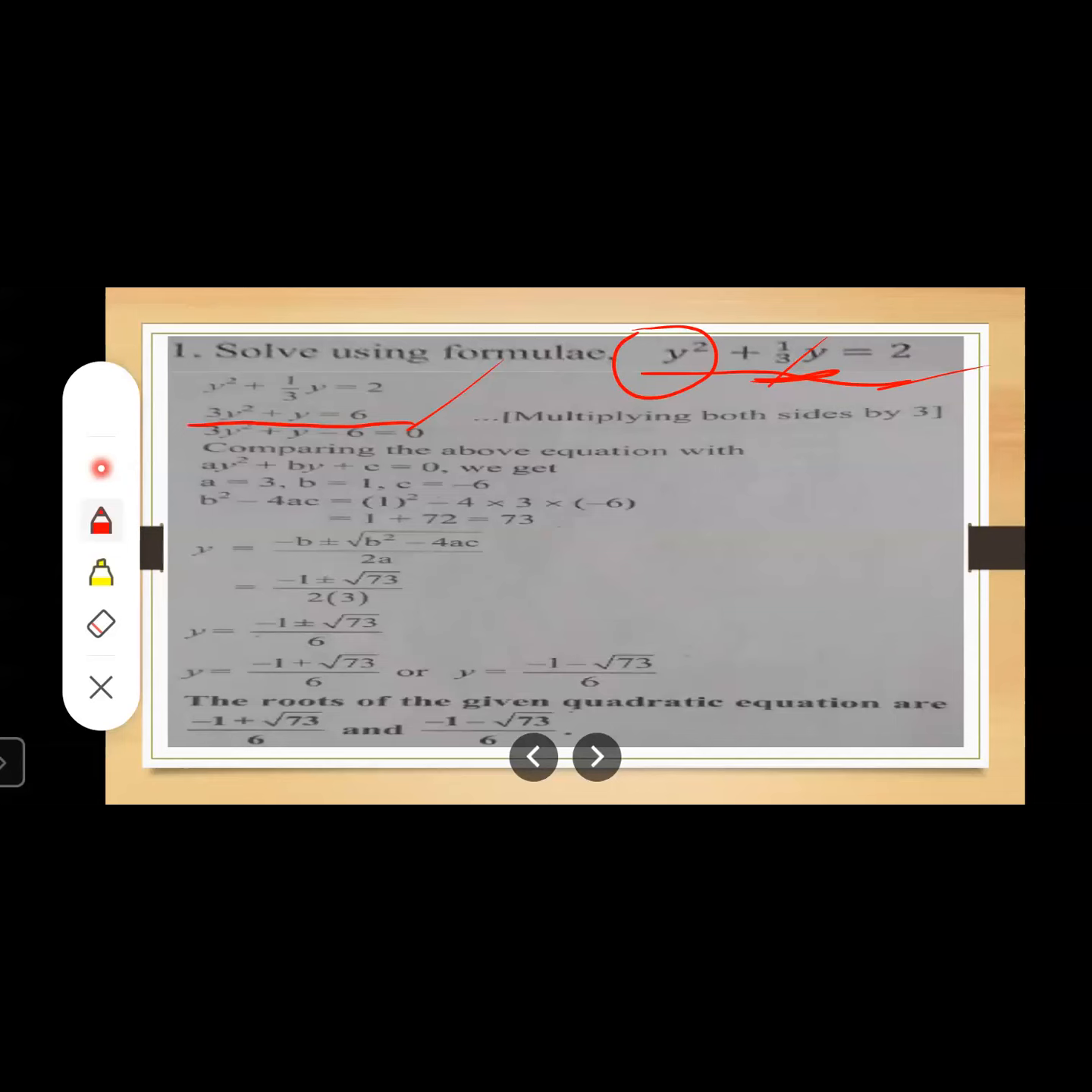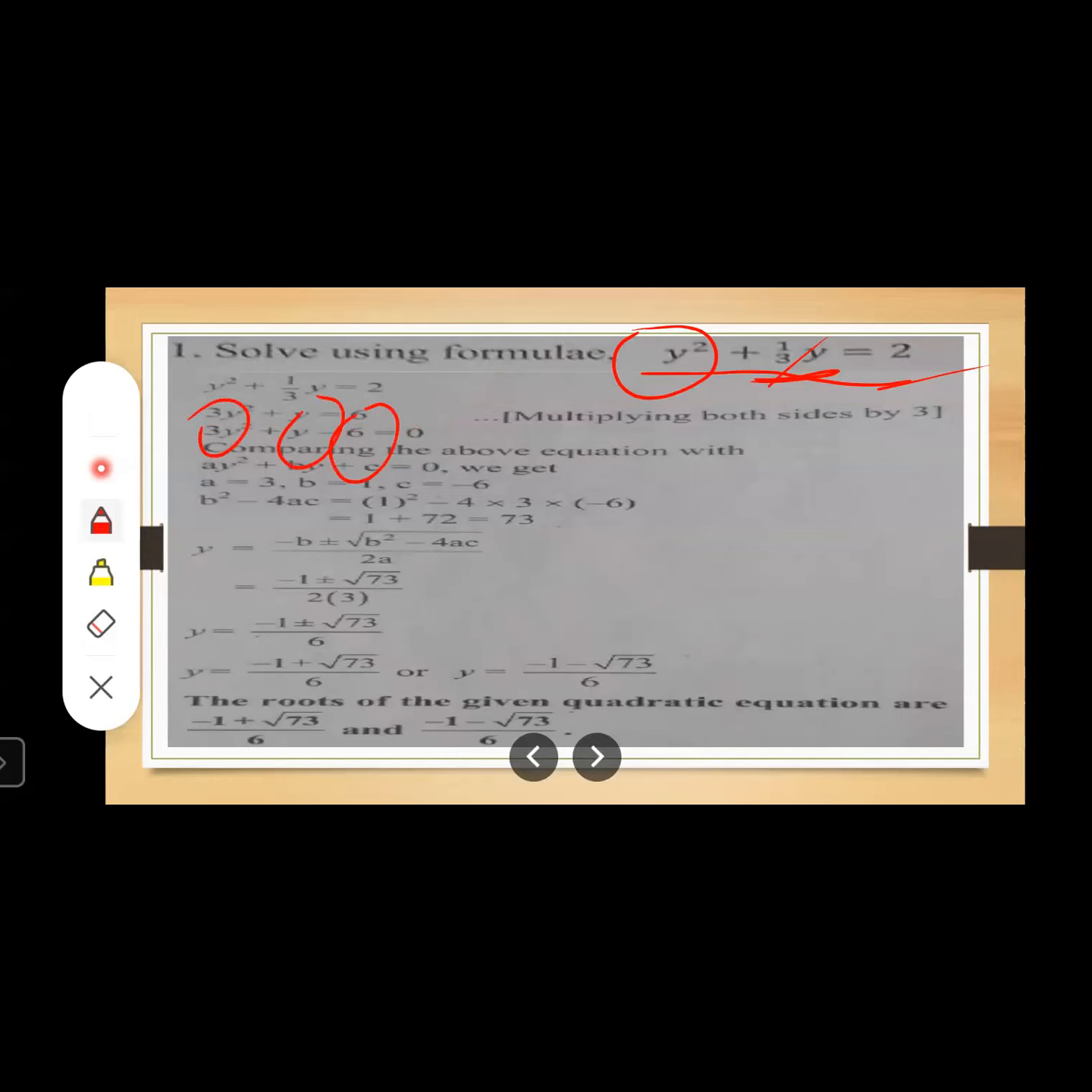Let us first of all arrange in the form of ax square plus bx plus c is equal to 0. After arranging this, you have to compare it with the standard form, ax square plus bx plus c is equal to 0. Once you compare this with the standard form, you will get the respective values of a, b, c. Let us see which are the respective values: a is 3, b is 1, and c is -6.